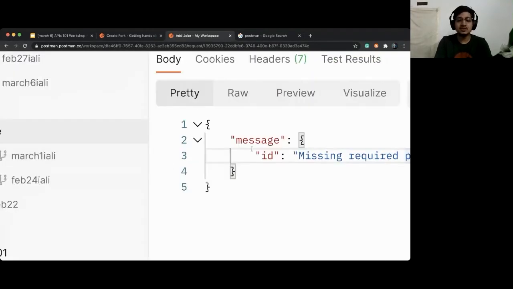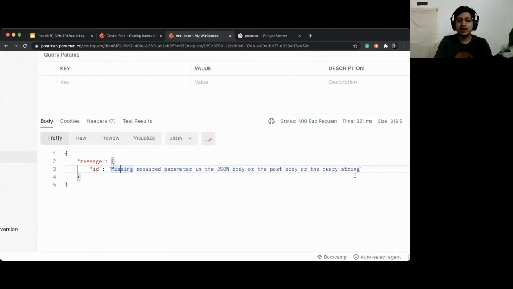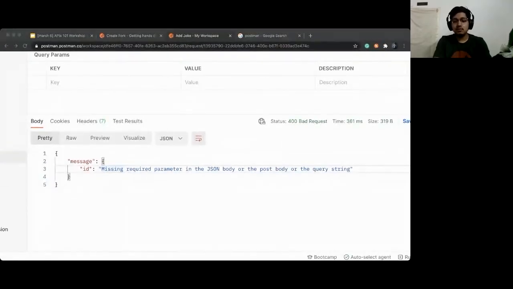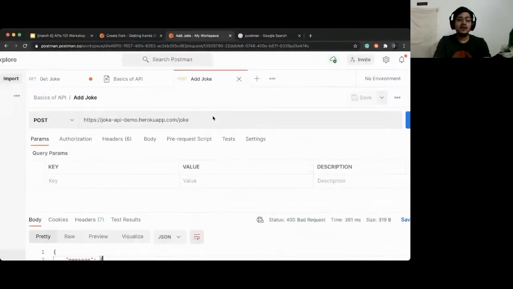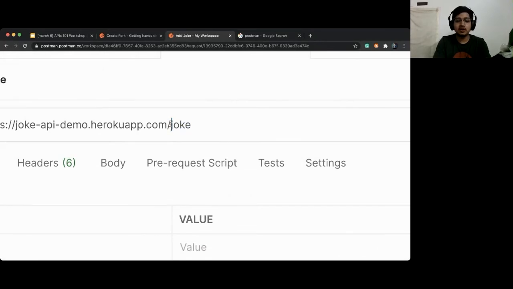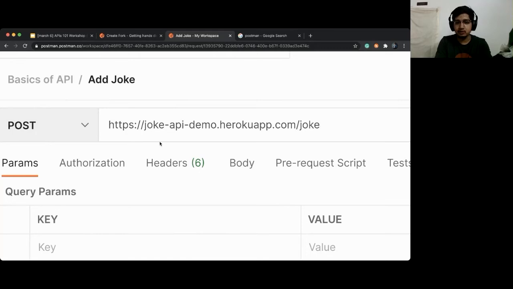What does our response tell us? What does our body tell us? The body says that we don't have a post body, meaning that we need to add a body there. For people who are getting method not allowed, make sure you are adding /joke and selecting the post method.